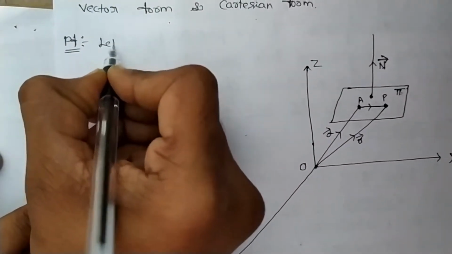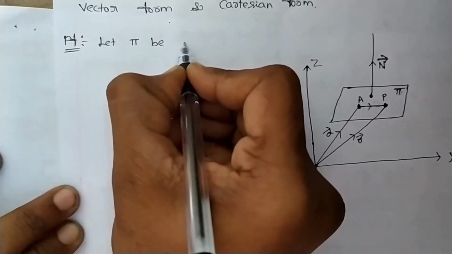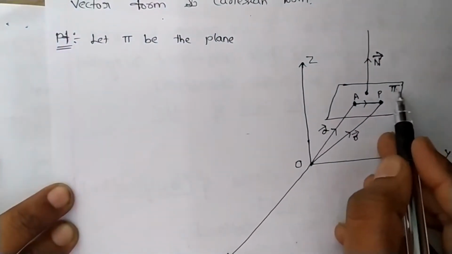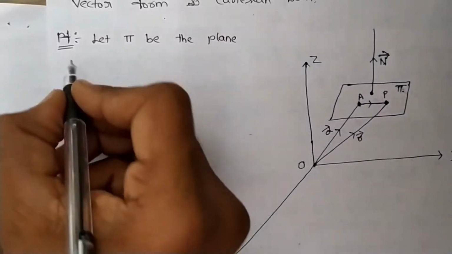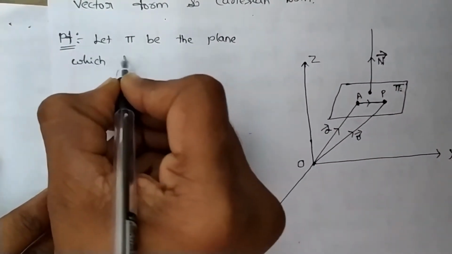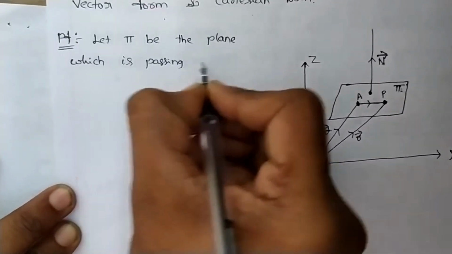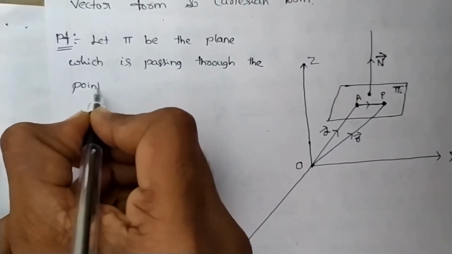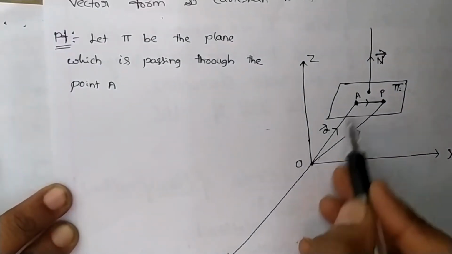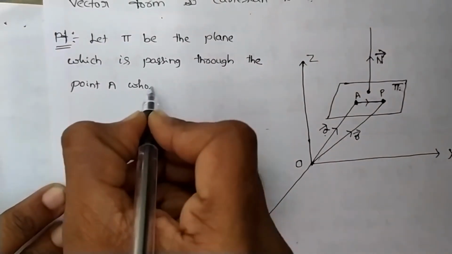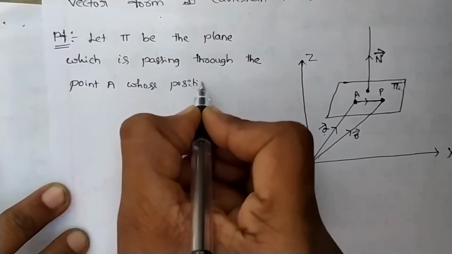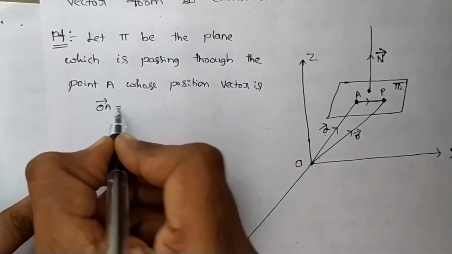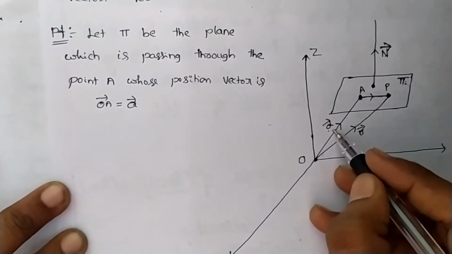Let pi be a plane which is passing through the point A, whose position vector is OA vector equals A vector.